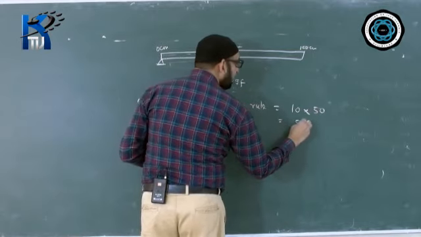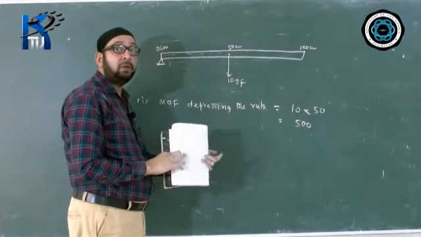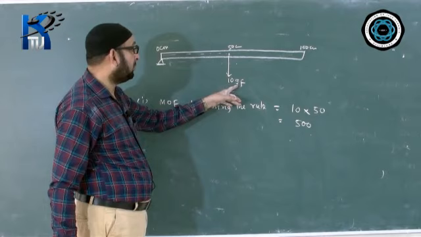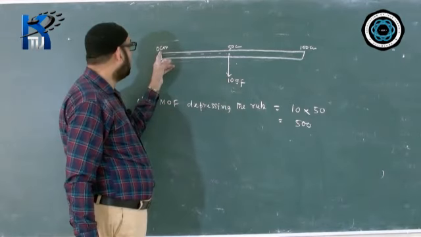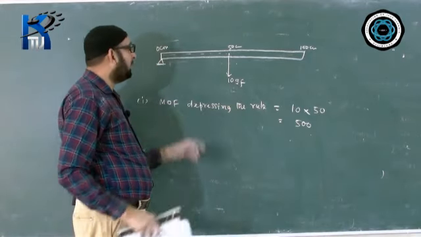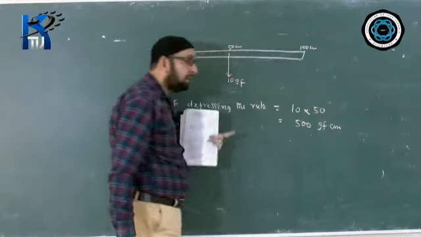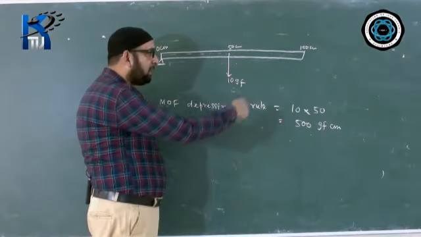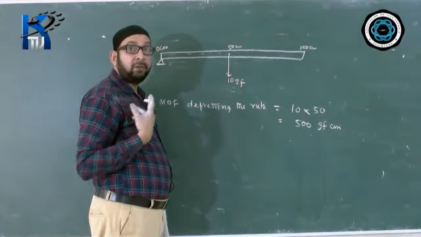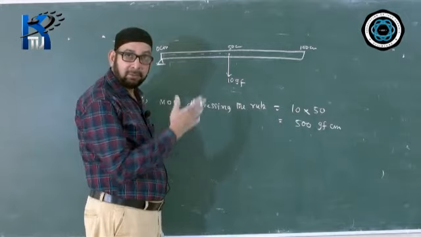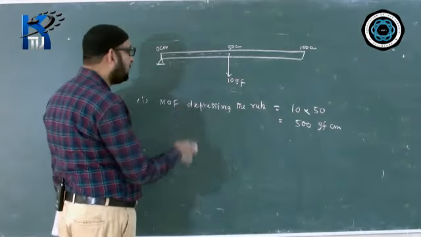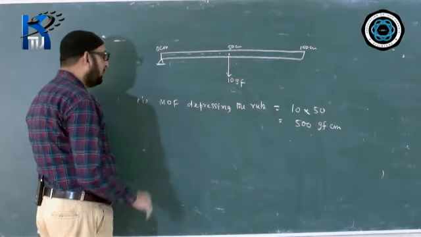The answer is 500. The unit will not be Newton meter, because we will see the unit of force in the diagram and the unit for the distance. This is GF, this is centimeter. Just simply multiply and write. We have GF centimeter. We may not mention the direction because this is a diagram we are drawing ourselves. It is not given in the question, so we may not give the direction. This is the answer for the first part.